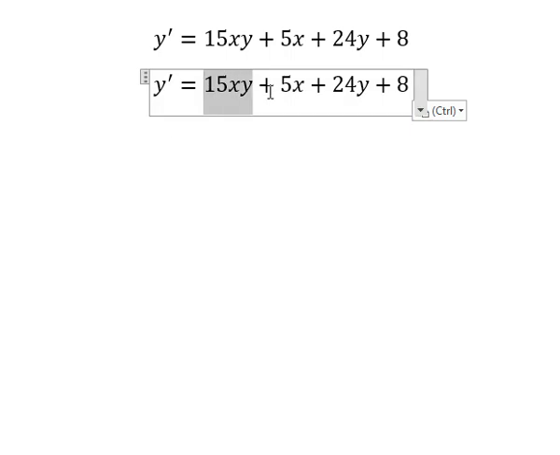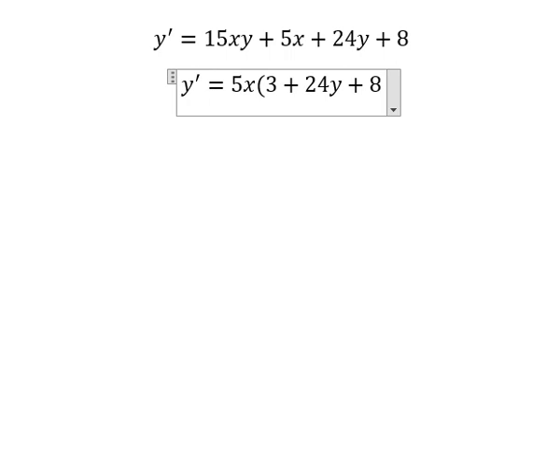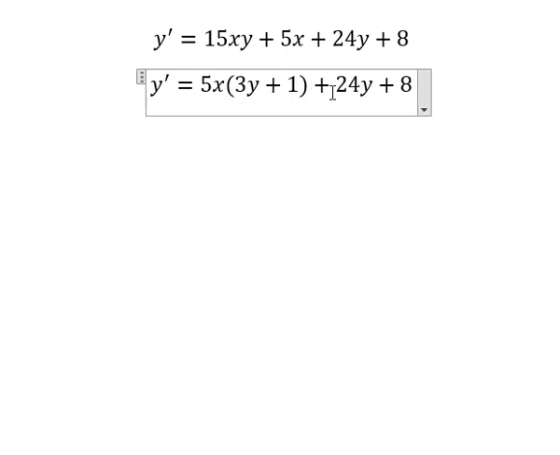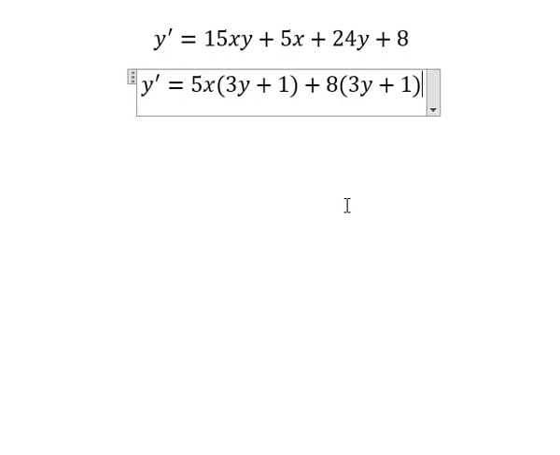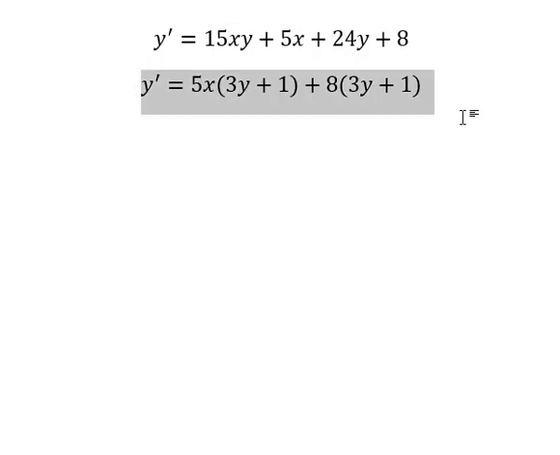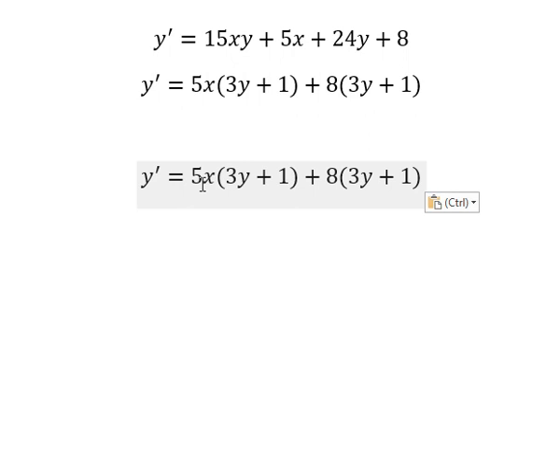We can do factorization by 5x. This one by number 8. So we can do another factorization by 3y plus 1.